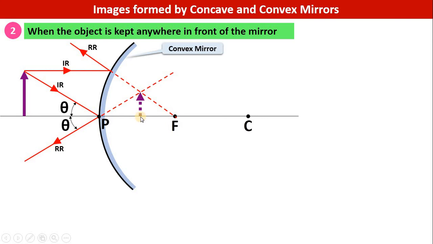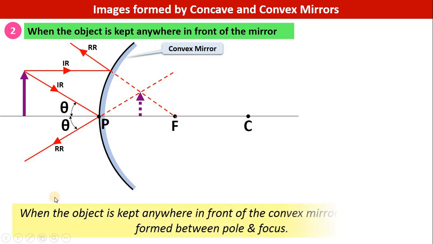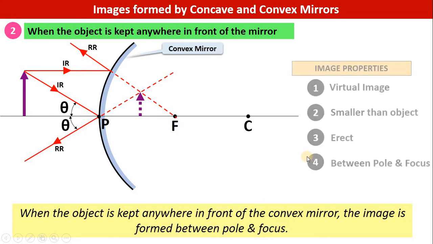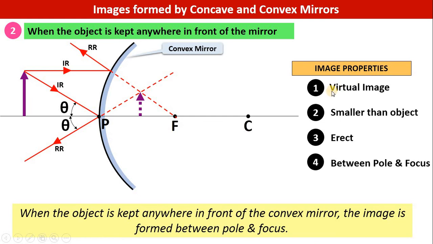And you can see that this image is actually a virtual image because the reflected light rays virtually appear to intersect here, and the size of the image is also smaller than the size of the object, and the position of the image will always be between pole and focus. Therefore, we can say that when the object is kept anywhere in front of the convex mirror, the image is formed between the pole and focus. The four properties of the image can now be written as: the image is virtual, it is smaller than the object, it is an erect image, and it is between pole and focus.